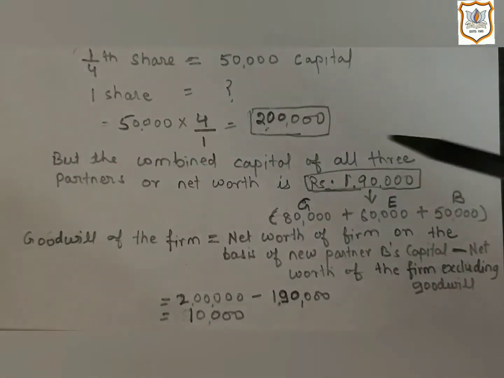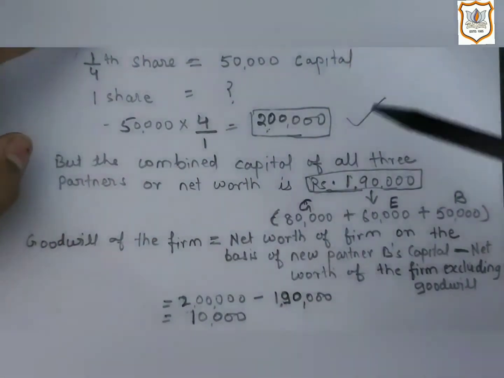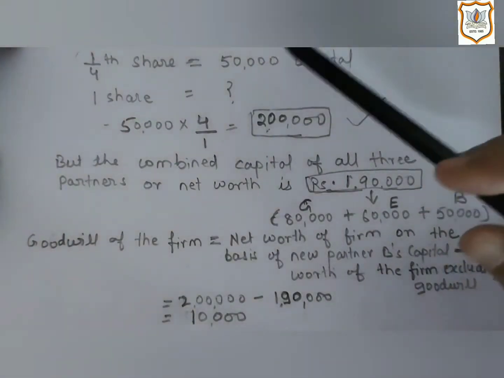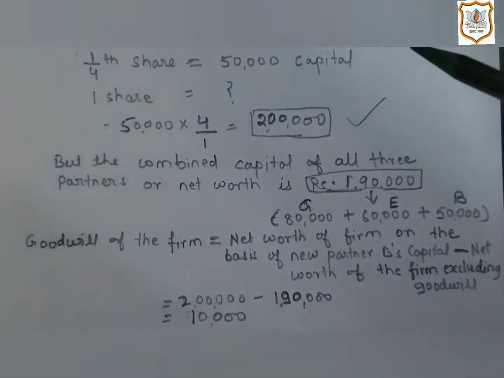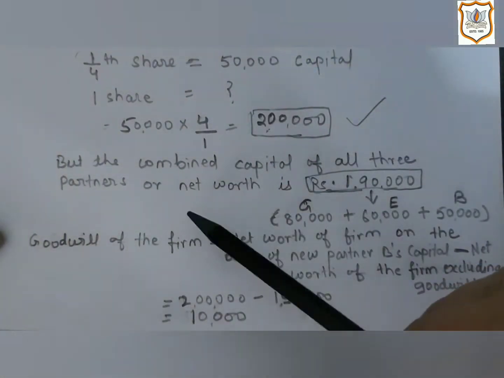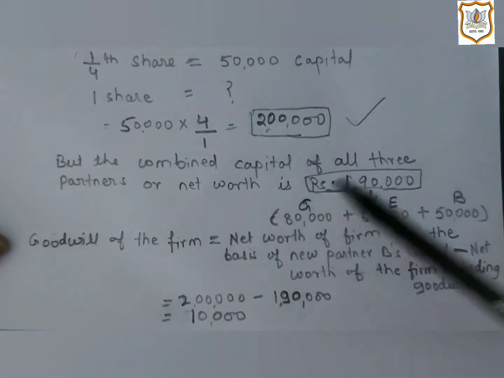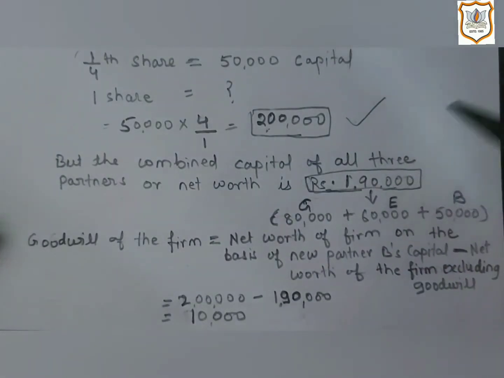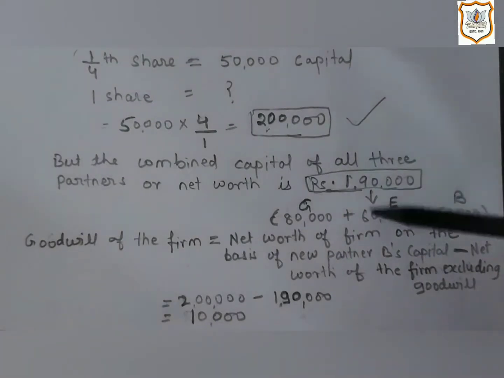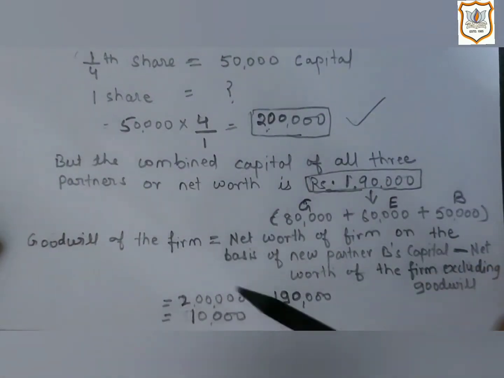Now as we have both the information, that is total capital of the firm by taking B's capital as base, that is 2 lakh, and combined capital of all three partners as given in the question, or net worth, that is 1,90,000, on the basis of these information, we will calculate goodwill of the firm.